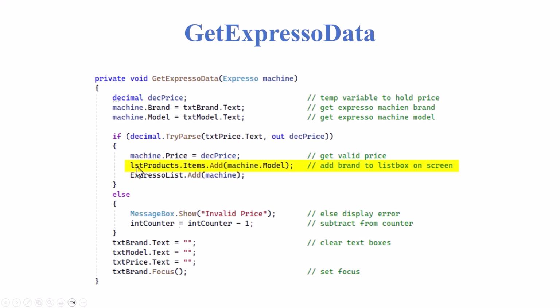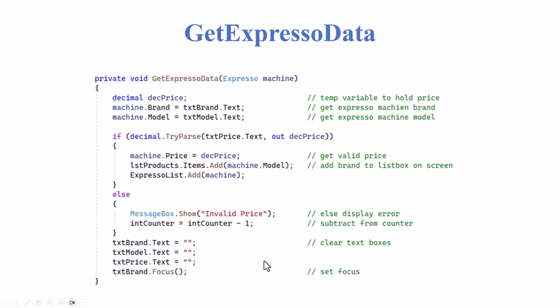And then, of course, we're going to add the model to our list box. This is what happens right here. And then we're going to add the entire instance of the object to our expresso list. So the entire object gets placed in the expresso list, and the model gets put in a list box. If something goes wrong, we end up with a faulty decimal or something else, we have invalid price comes up, our counter is decreased by 1, and we're back to square one again as far as entering data. We clear it all out, set our focus to our brand, and the user can start typing all over again.